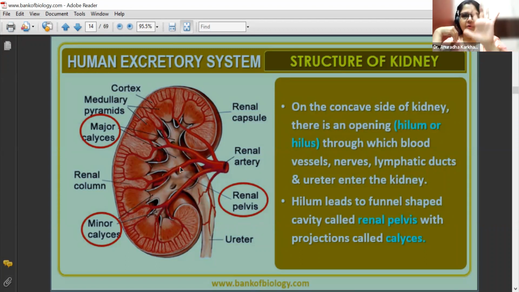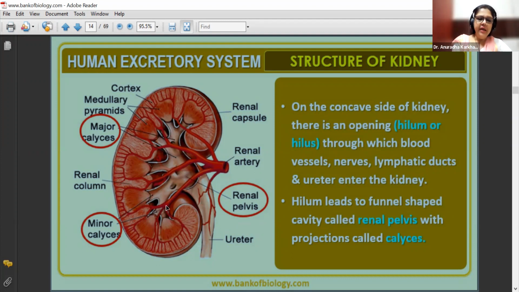See, I hope you all can see my hand very clearly, right? So this palm area is the major calyx, and the fingers are going to be the minor calyx. So the branches which are going to be coming out of the major calyx would be called minor calyx. Okay? Major calyces: calyx is singular, calyces is plural. Like a trunk, yes, branching, yes.